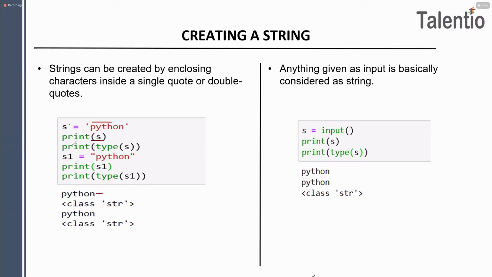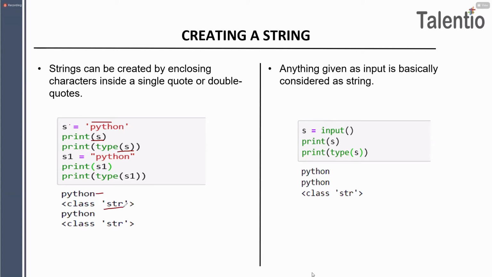Okay, and later what I wanted to check is the type of my S. What is the type of your S variable? As everyone knows, the type function will give you the data type of that variable, right? So when I checked the type of my S, here you can see I got the class str, which is string.